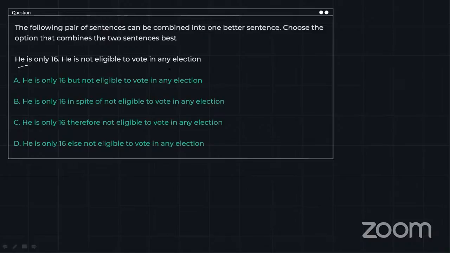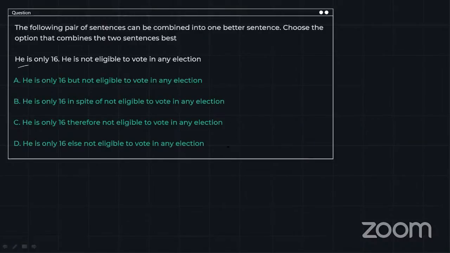He is only 16. He is not eligible to vote in any election. Option A: he is only 16 but not eligible to vote in any election. Option B: he is only 16 in spite of not eligible to vote in any election. Option C: he is only 16, therefore not eligible to vote in any election. Option D: he is only 16, else not eligible to vote in any election.